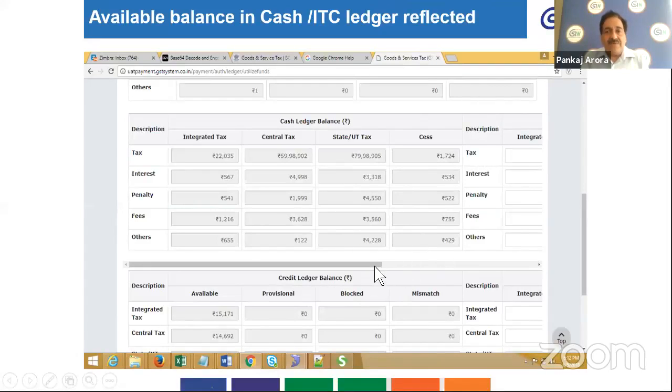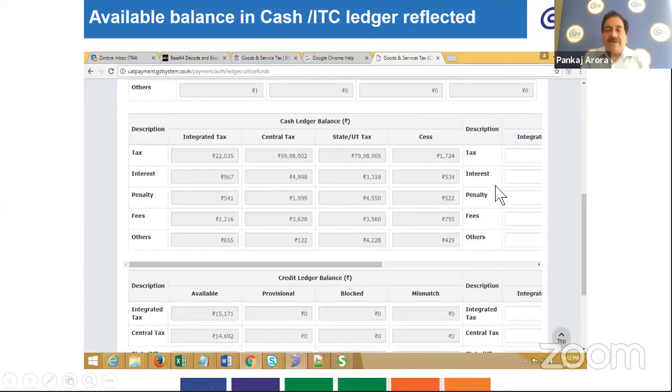And again, please make sure that you use the scroll bar to shift to your right to enter the details. Suppose from the ITC ledger balance, whatever amount you want to utilize towards payment of tax, you will have to enter it, but make sure that the interest and penalty cannot be paid utilizing the credit ledger balance.